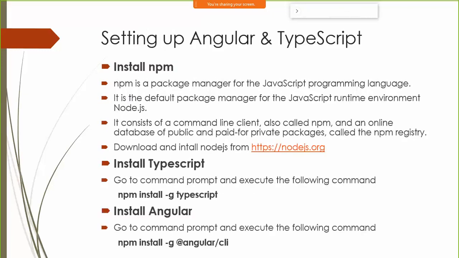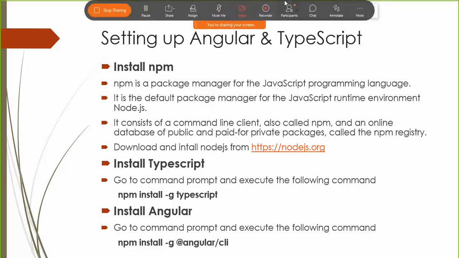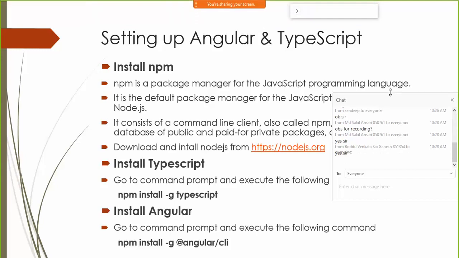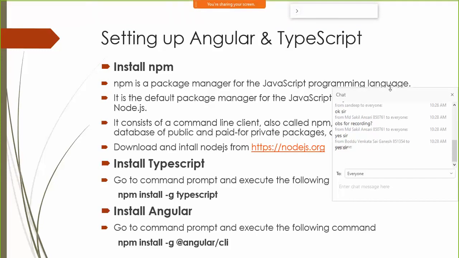So how do I get Angular? How do I install Angular? Now before you install Angular, you need something called as package manager. Just like in Visual Studio we have something called as a package manager, NuGet package manager we are having, correct? So Angular is basically available as a package. We need to download that particular package into our project, then we can go ahead and work with Angular.